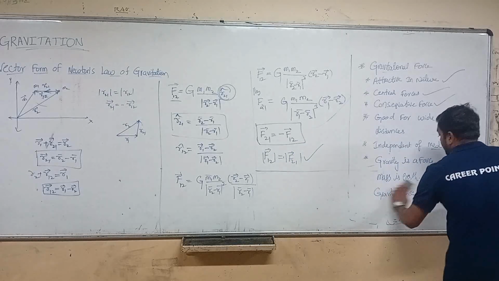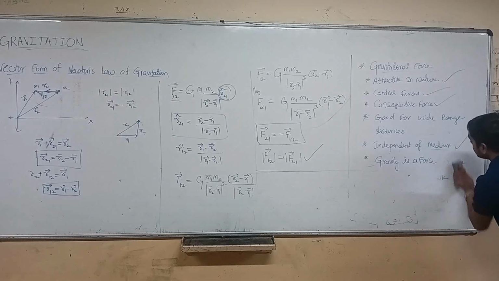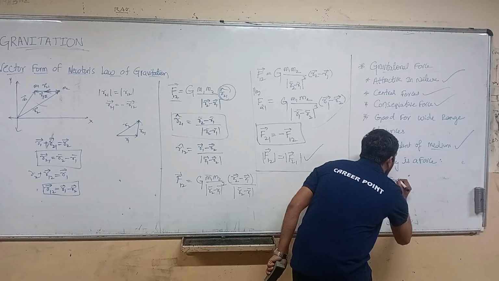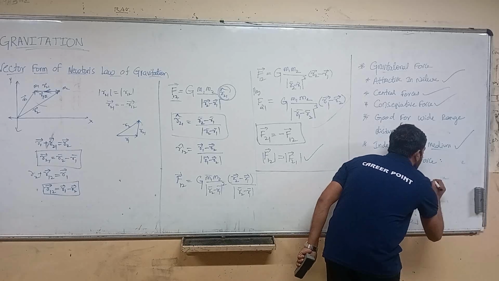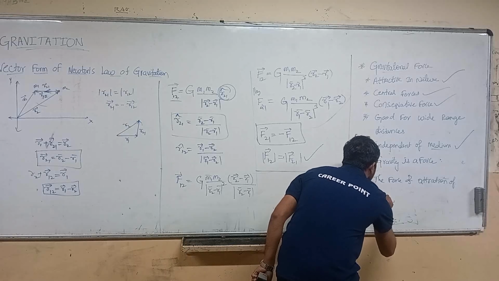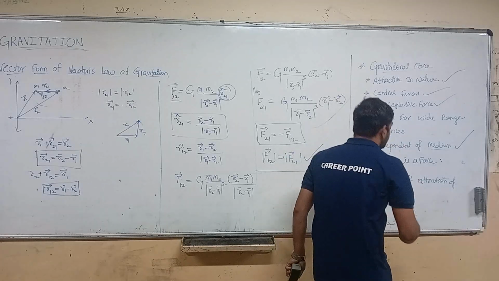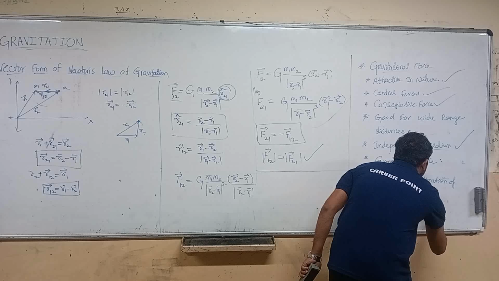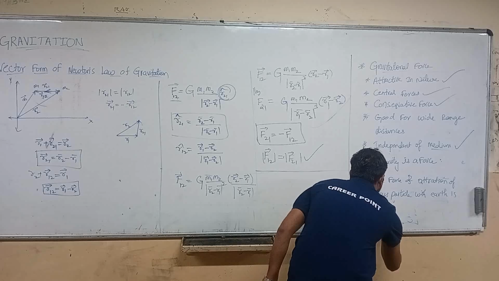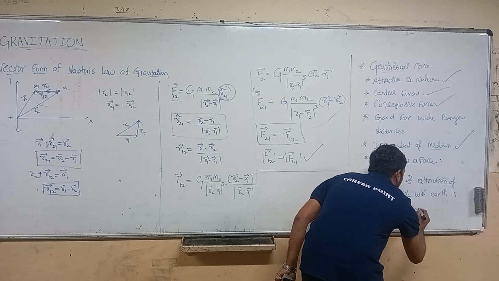I can rewrite this: gravity force is the force of attraction of any mass particle with Earth, is called gravity force, right?